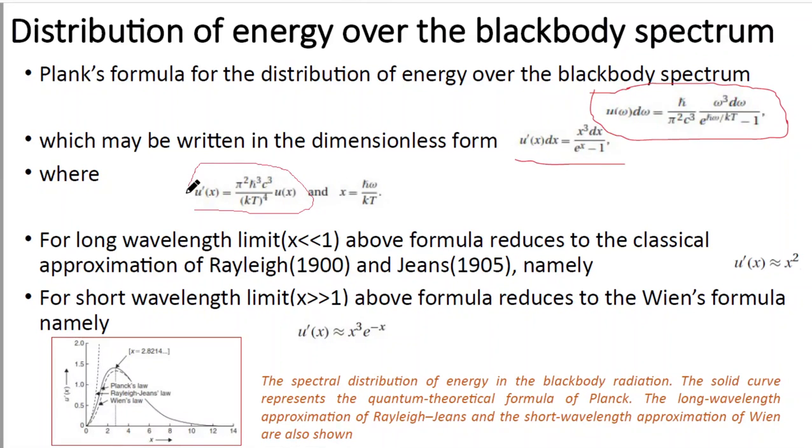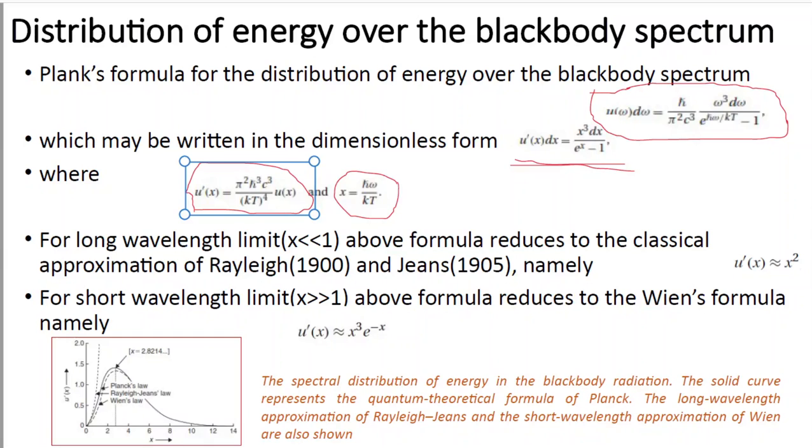u'(x) is equal to π² ħ³ c³ divided by (kT) to the power 4 into u(x), and x is equal to ħω by kT. So Planck's formula can be written in a simplified form, where u'(x) is equal to this one and x is equal to ħω by kT. Now from this particular formula we can derive two separate formulas.